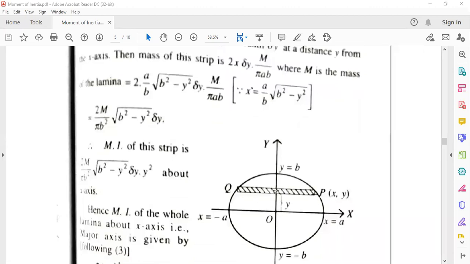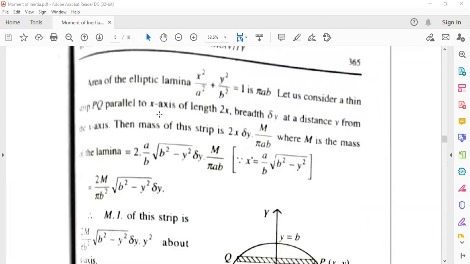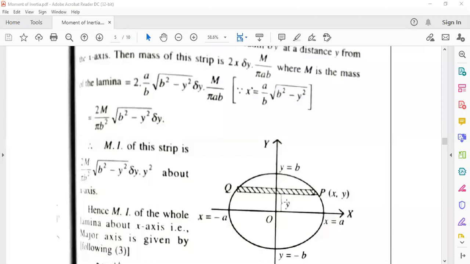So if we take PQ one strip whose total length is 2x and breadth is delta y, then area of this strip is 2x into delta y, that is given here. PQ parallel to x axis of length 2x and breadth delta y at a distance y from x axis. Then the mass of the strip is 2x into delta y, that is area, into m by pi ab, that is the value of rho actually. Rho means the density of the ellipse.